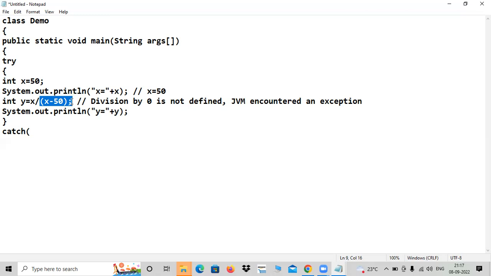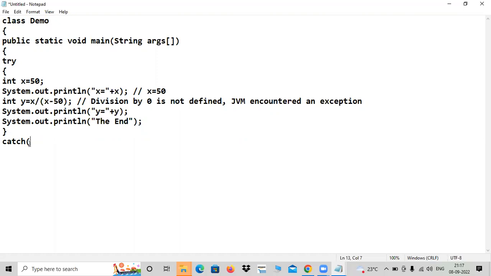So division by zero cannot take place. Even though that line is very good, it is a normal code, you still cannot execute it. Even if I write a statement like "the end" after this, you cannot execute it. There is no problem with this statement, still you cannot go there because the problem is here. You are diverted to the corresponding catch block. Your control transfer will be shifted to the catch block.